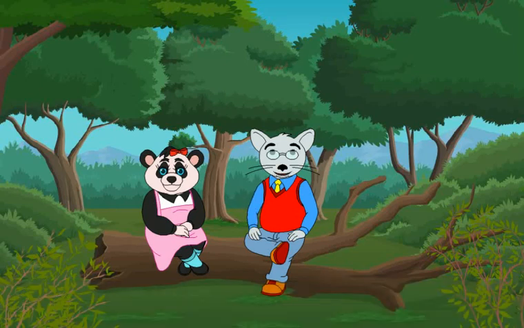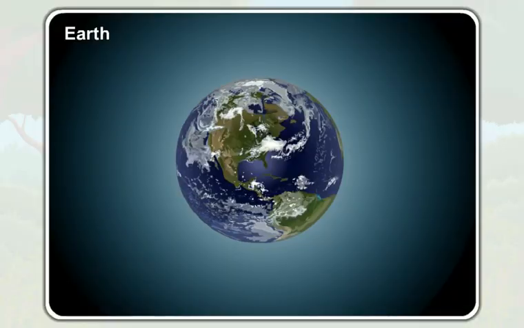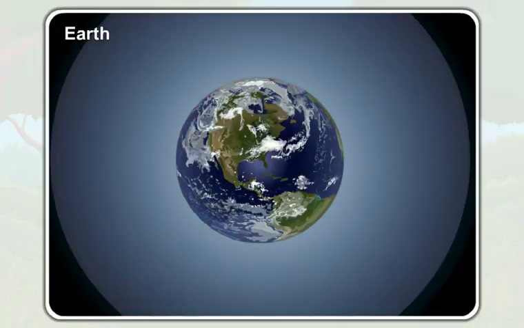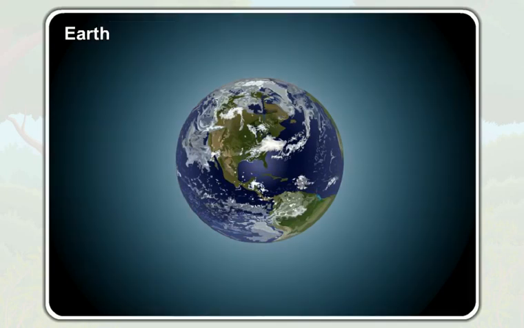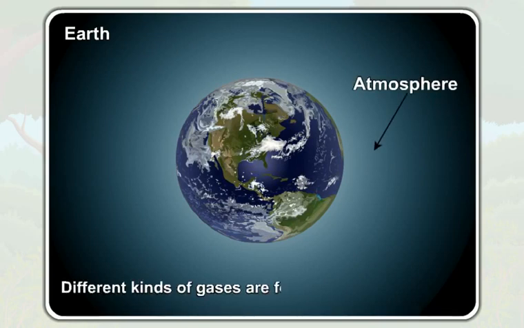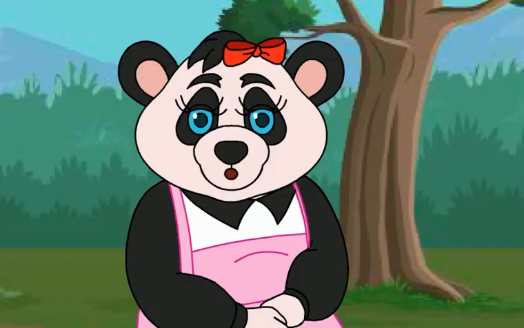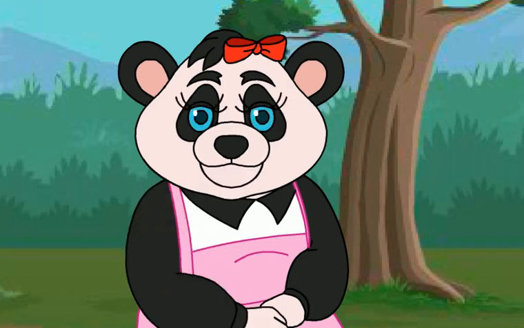Students, when you respire, you take in oxygen, don't you? Can you tell me where you get the oxygen from? From the atmosphere. Our Earth is surrounded by a thick layer of air. This thick layer of air is known as the atmosphere. Different kinds of gases are found in the atmosphere. Oxygen is one of them.